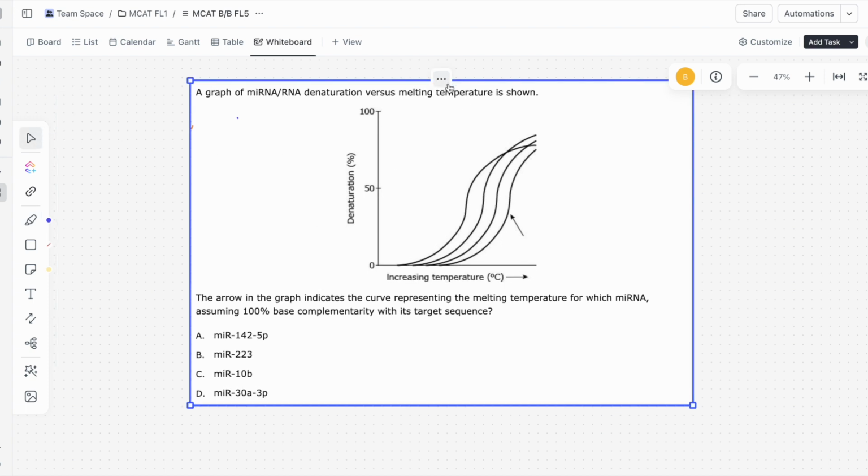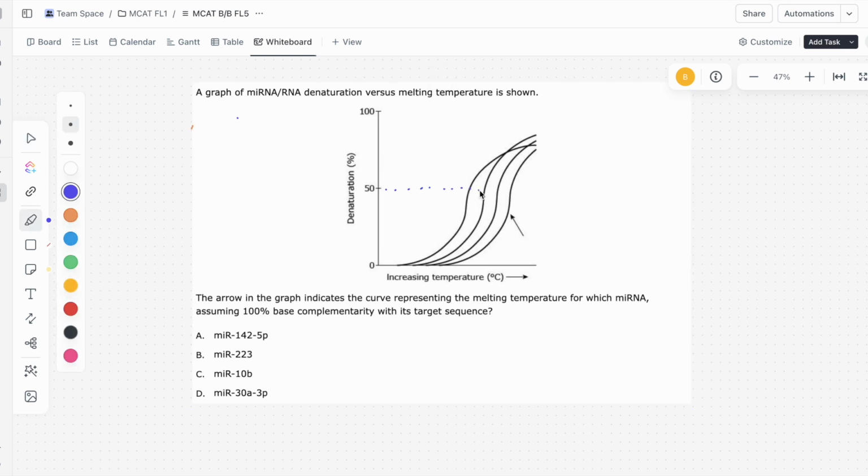If we take a look at the graph, we'll notice that the curve that this arrow is pointing at is all the way to the right. What does this mean? It means that it needs the highest temperature for it to denature just halfway. So if we look at the first graph on the left here, it requires a lot lower temperature to denature to 50%. So what this tells us is that the miRNA that we're looking for is something that's going to be very stable. It's something that requires a lot of heat, or increased temperature, in order for that miRNA to come off of that RNA.